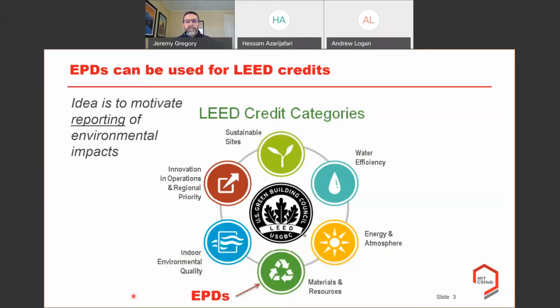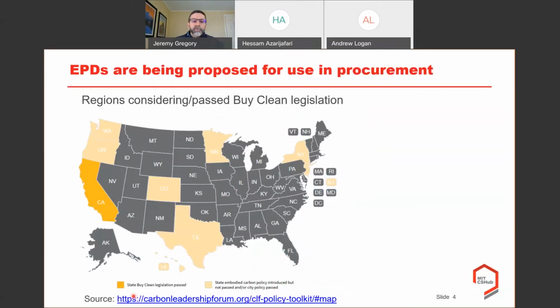What's happened more recently is that EPDs are being proposed for use in procurement, that is, in government purchasing. The idea is that we should pass legislation where, whenever the government is involved in doing construction that involves building materials, they should buy low carbon alternatives. And the colloquial term for that is buy clean.